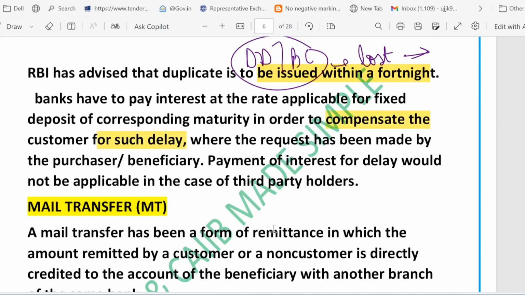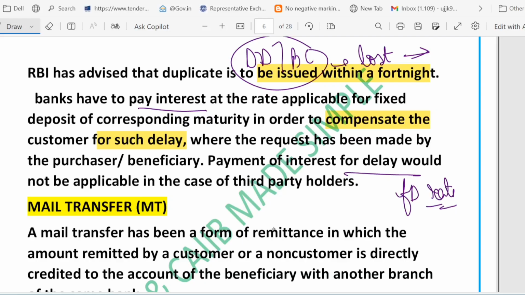Compensation for the delay means that if there is a delay in issuing the duplicate, the bank must pay interest to the customer. The interest rate is the same as the fixed deposit rate for the same period. So interest has to be paid, and the rate of interest would be the same as the FD rate, fixed deposit rate. The interest is only for the purchaser or beneficiary, not for the third party holder. Remember, payment of interest for delay will not be applicable for the third party holder. In simple terms, if the bank takes time to give you a duplicate, you earn some extra money as compensation.